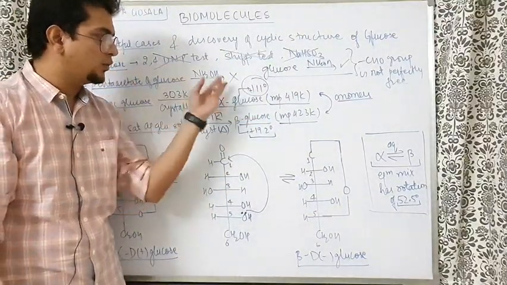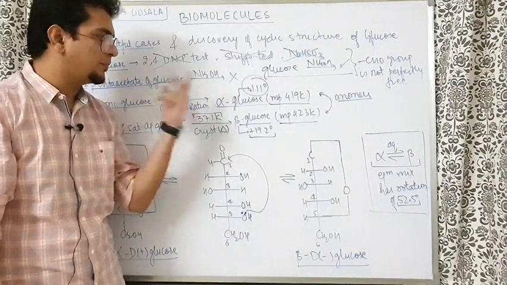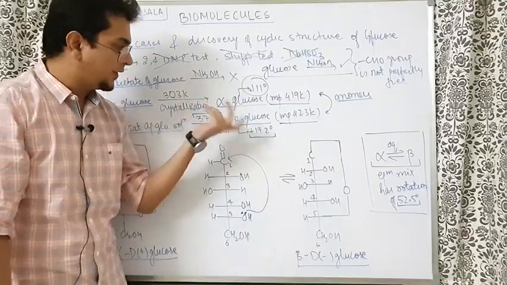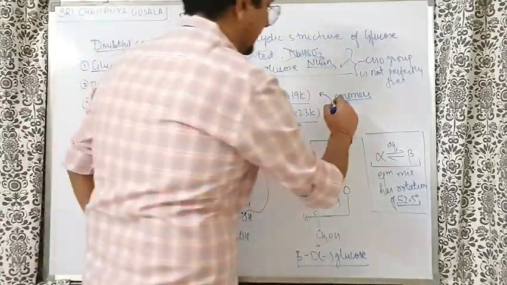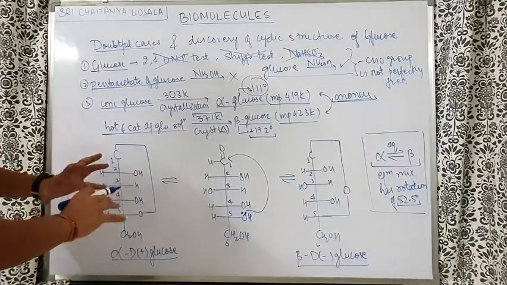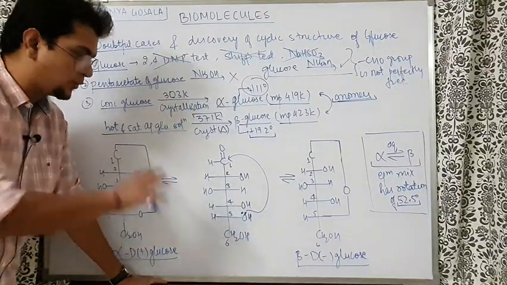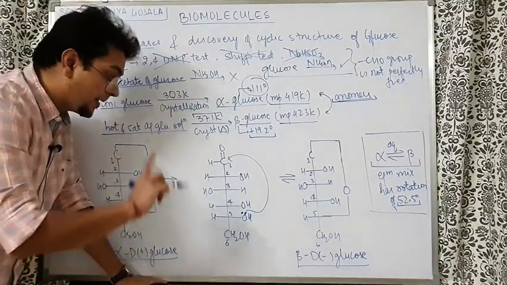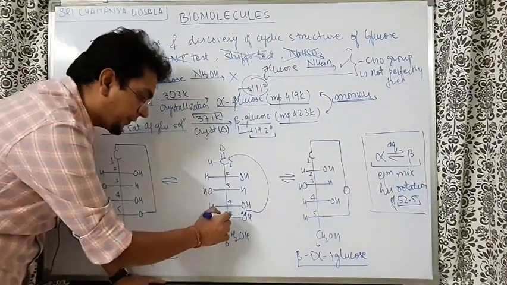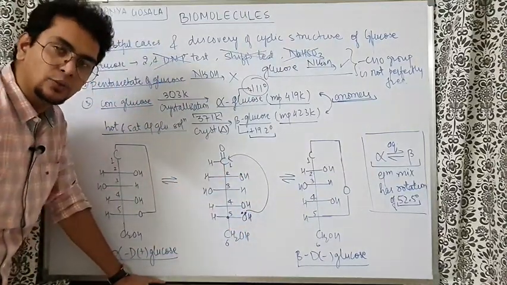So people understood there are two different kinds of glucose coming out. With the straight chain structure, this kind of possibility was not there. And this alpha glucose, beta glucose are known as anomers. Now, to understand anomer, we have to first understand what the expected scenario was. So this is the Haworth projection, we can say. This kind of a structure was expected here. What happened? People gave the theory that the fifth carbon OH group attacked the carbon of the aldehyde group.